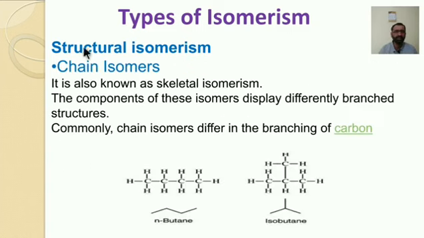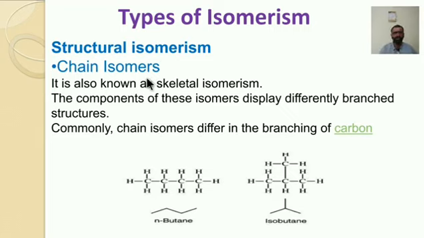Let us see here. The first one is the chain isomer, also known as the skeleton isomer. The chemical formula of these is the same but the structure is different. So they have different IUPAC names, n-butane and isobutane. The components of this isomer display differently branched structures. Common chain isomers differ in the branching of the carbon. They are in chain form, so they are known as chain isomers.